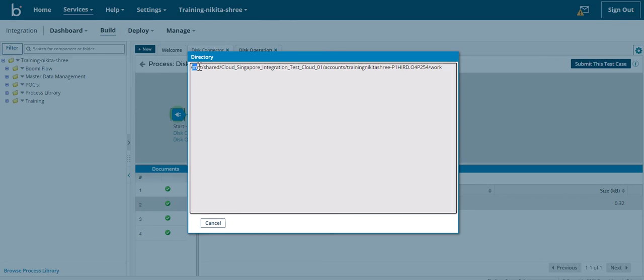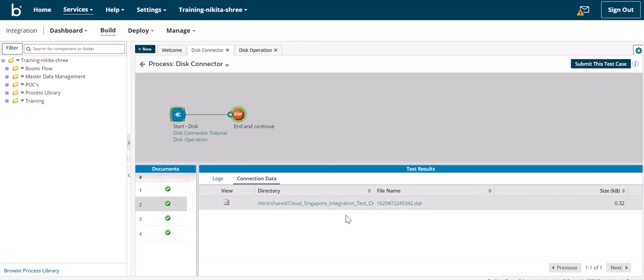The entire directory path is MNT shared cloud Singapore integration test cloud, because as you could see, I ran the process in a test cloud. So this is my training account and work is the directory which we specified. Here is the size of the file which is written.